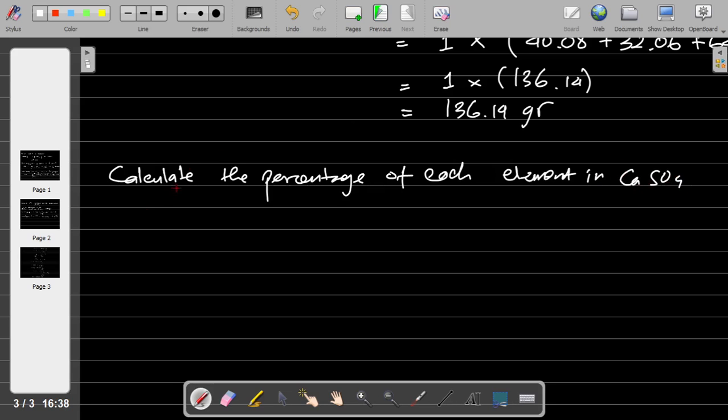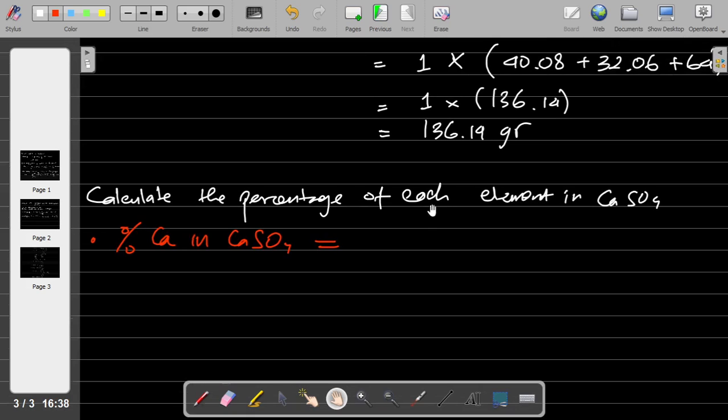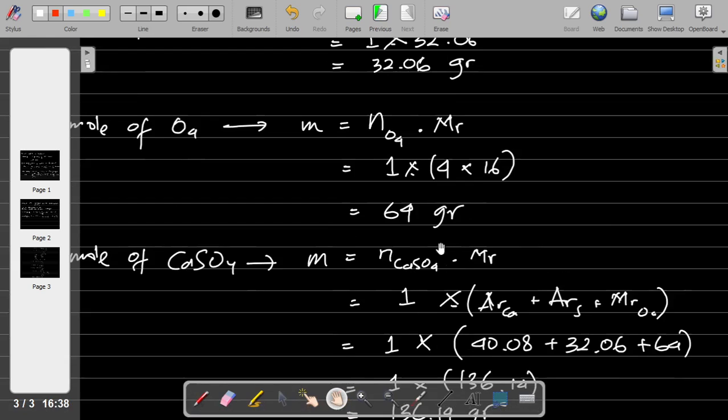The first one is the percentage of calcium in CaSO4. That is the mass of Ca divided by the mass of CaSO4.